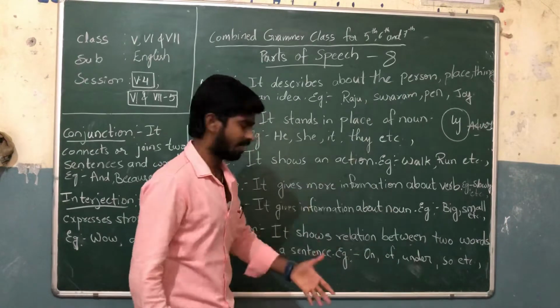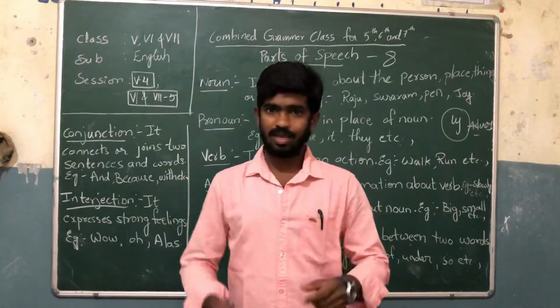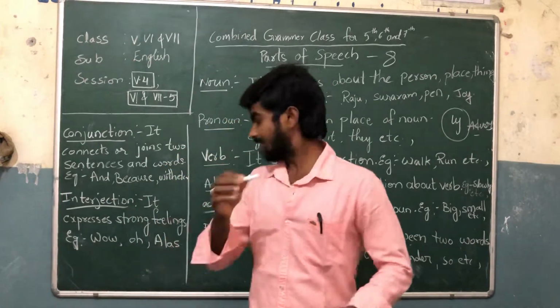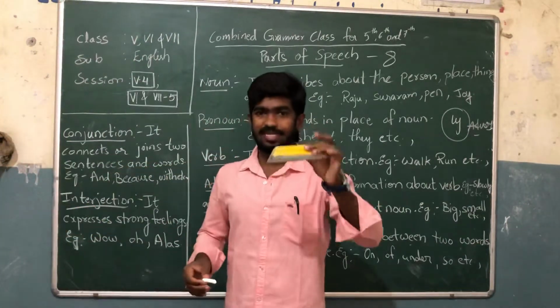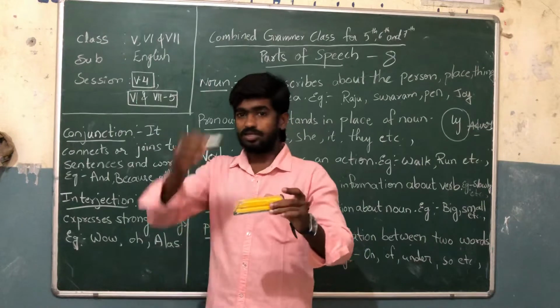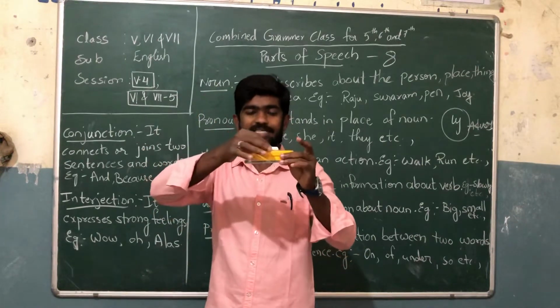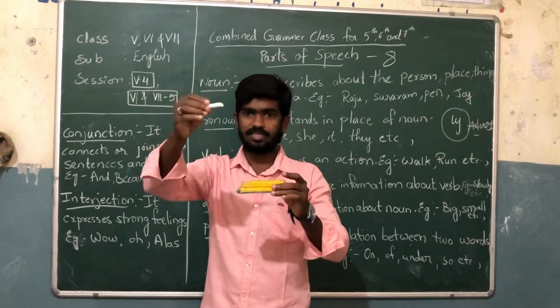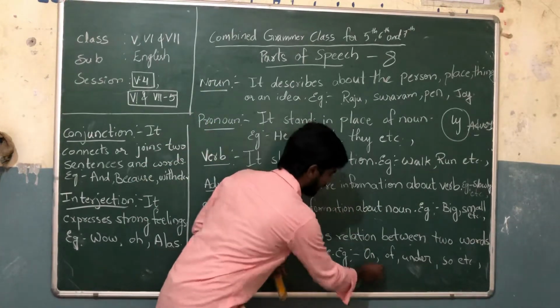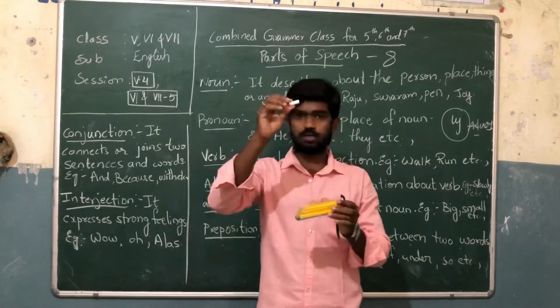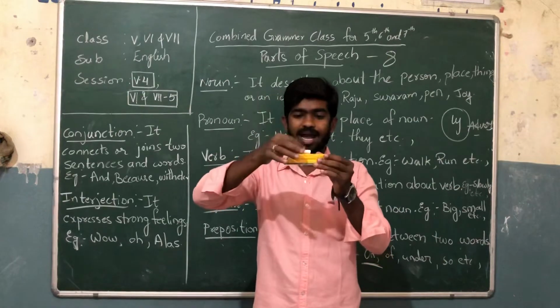Now let's see an example: the chalk piece is on the duster. The word "on" takes a position between the two nouns, the chalk and the duster, and tells where the chalk is: on the duster.